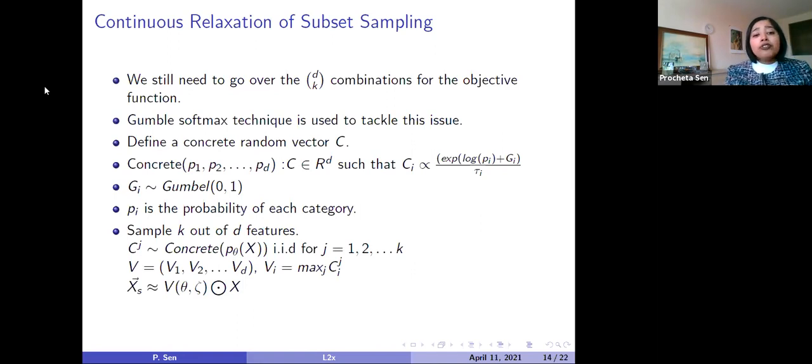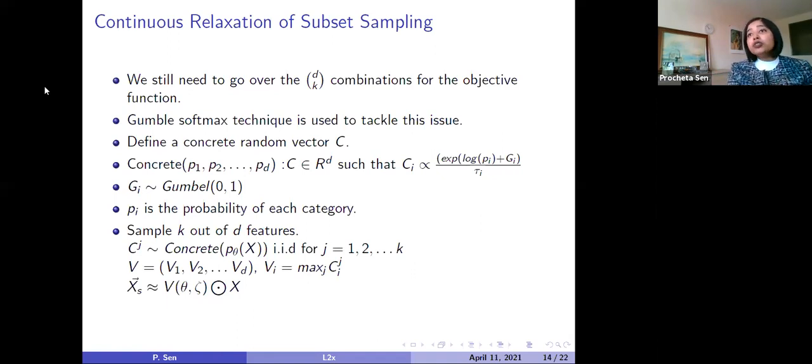After generating V, we can say that our k-dimensional feature subspace vector xs is equivalent to V ∘ x. This symbol is called the ring product, which means we are doing an element-wise product. x was the original feature vector and we are multiplying it with V. What is it basically doing?